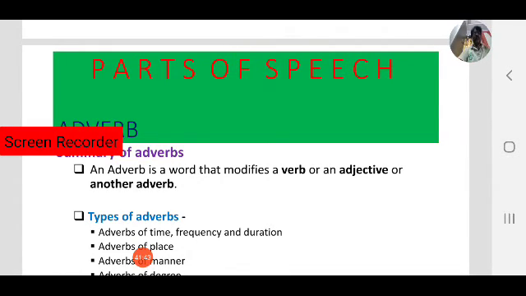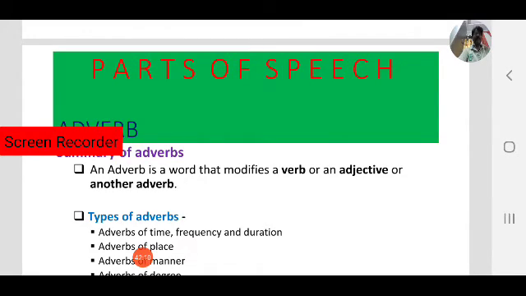Next, how many types of adverbs are there? Yes, 4 types. We have discussed them with a couple of examples. What are those? Yes, first one is adverbs of time, frequency and duration.